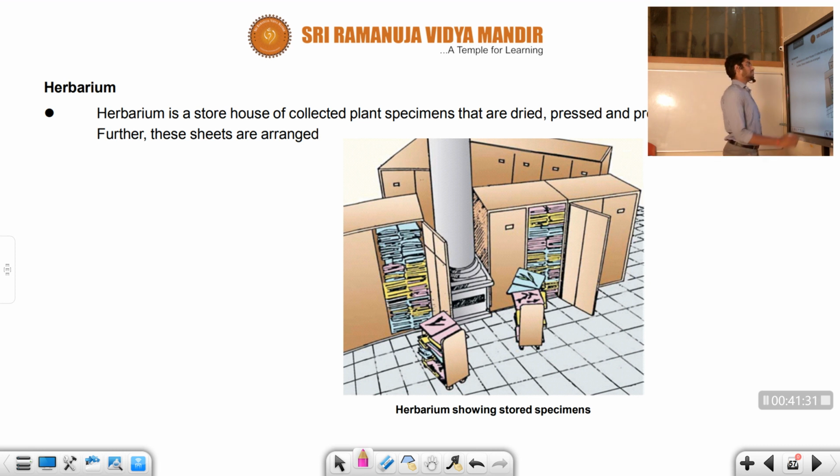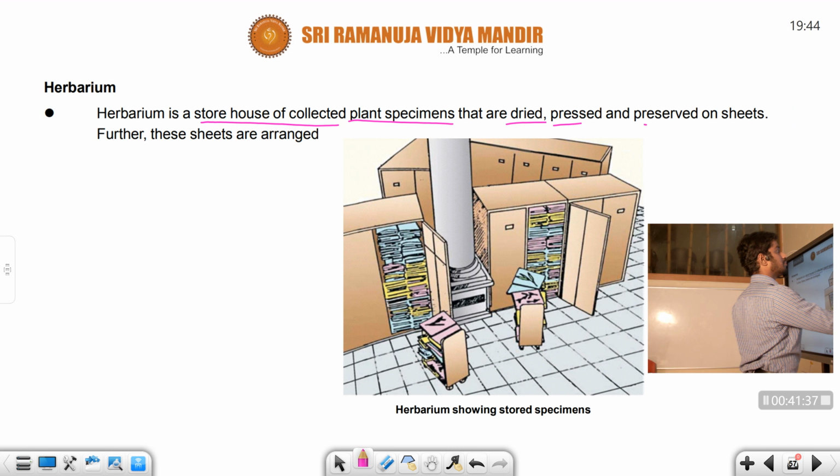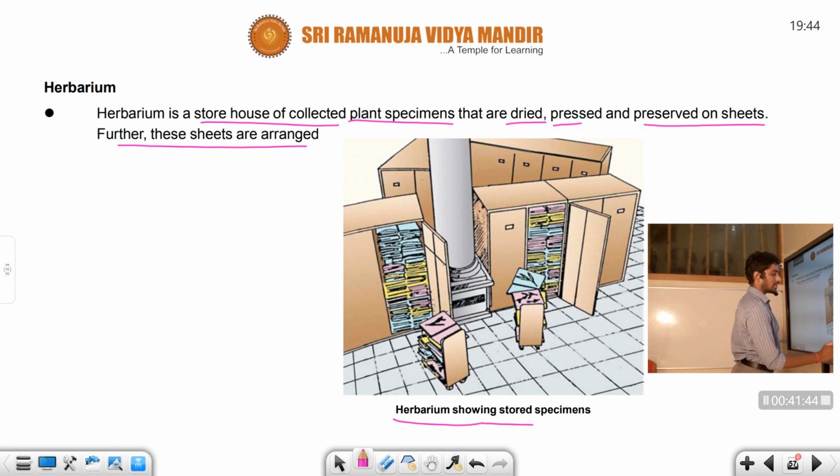So let us talk about the herbarium. It is a storehouse of collected plant specimens that are dried and preserved on sheets, and these sheets are further arranged. Here you can see the herbarium showing the stored specimens, right? These files indicate the herbarium, and in each file there is a plant present, right student?